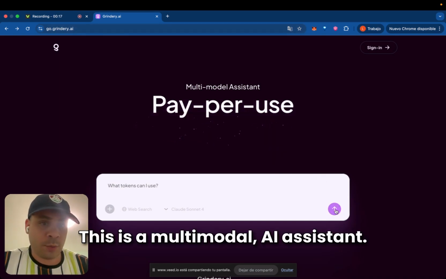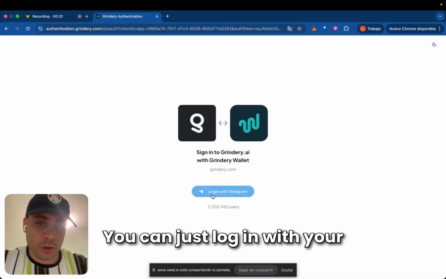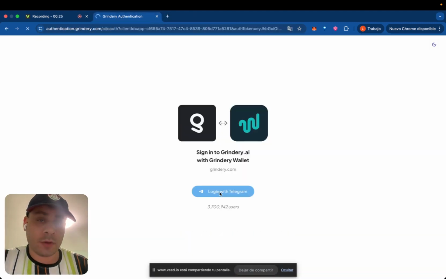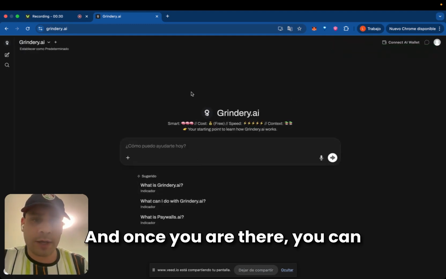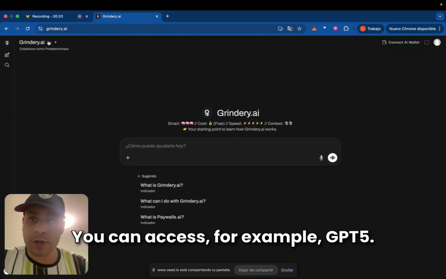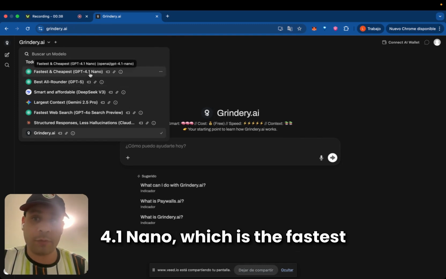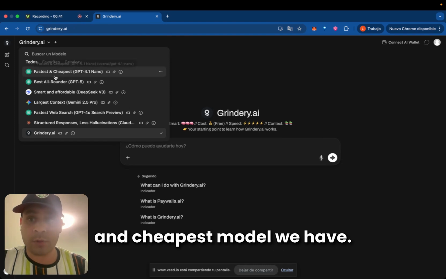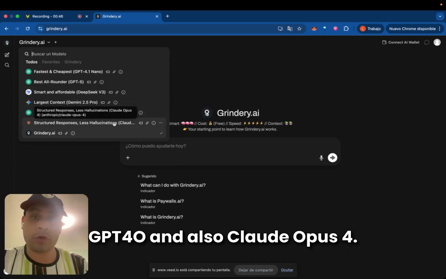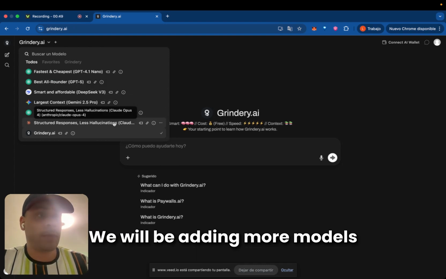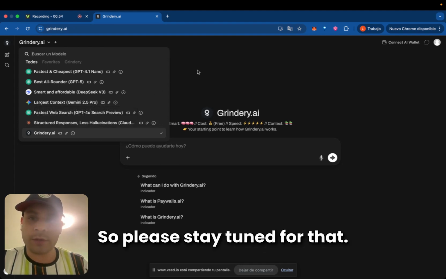This is a multi-model AI assistant. You can just log in with your Telegram account, with your Grindery wallet. Once you are there, you can access different AI models, for example GPT-5. You can access GPT 4.1 Nano, which is the fastest and cheapest model we have. You can access DeepSeek, Gemini, GPT 4.0, and also Claude Opus 4. We will be adding more models in the upcoming days, so please stay tuned for that.